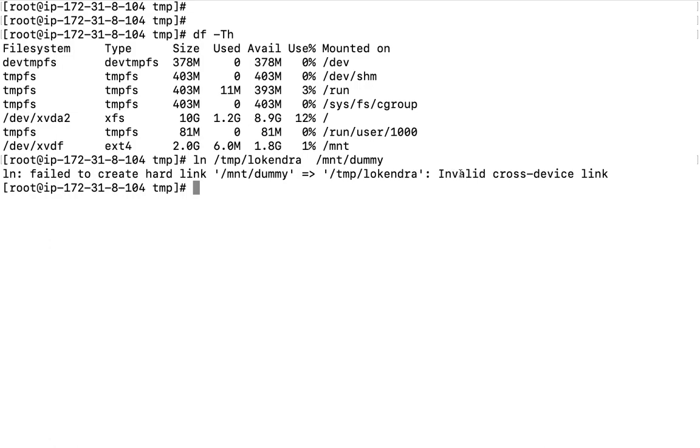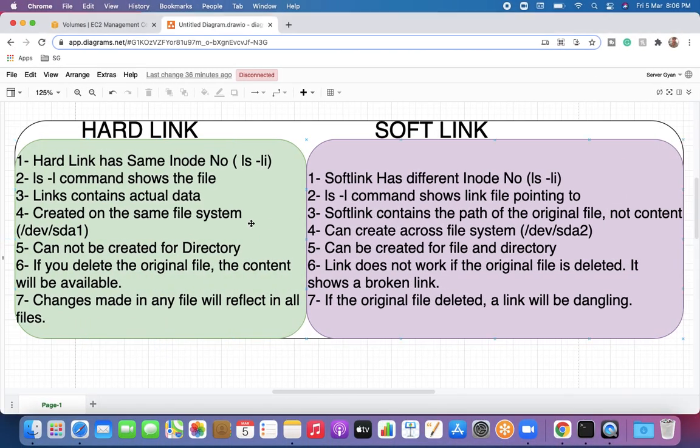Because this is going to be cross file system. It means links are created on the same particular file system. Why? Because inode numbers are going to remain the same, and both file systems have different inode tables. That is why it is not allowed here, right? Okay. One more thing. What is the next point here?